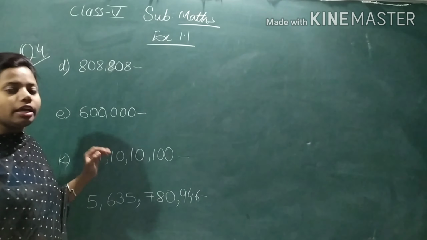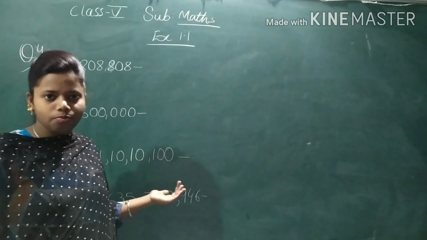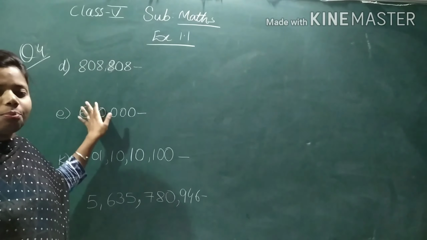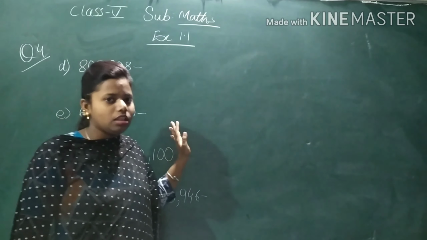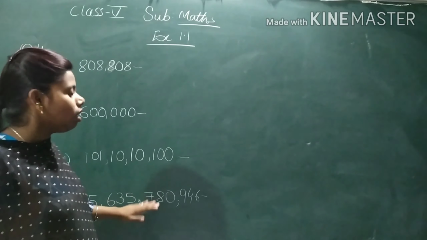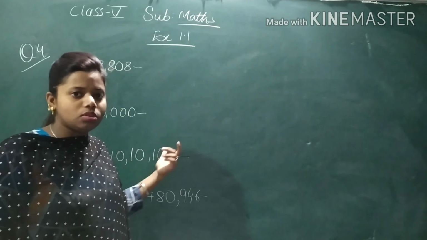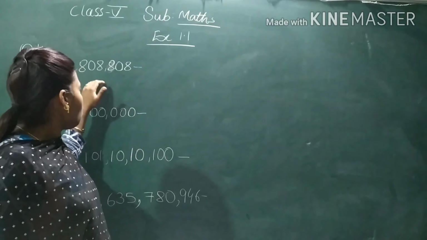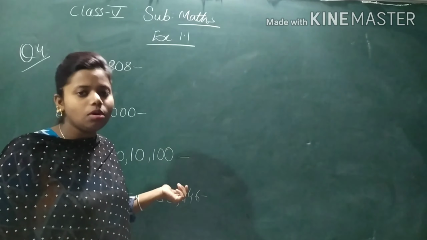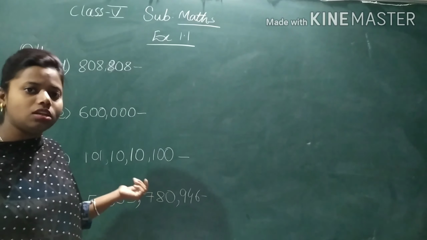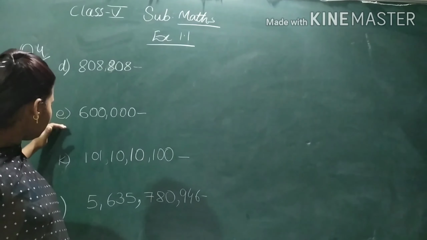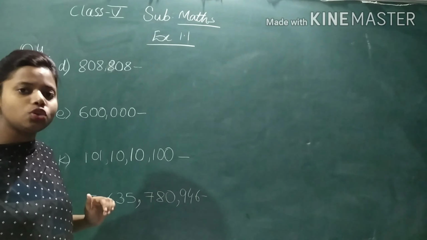Now see, in this question they have given you a few numbers, and they have already separated them with commas. We have to observe the commas and see which system it is in, whether it is the Indian system or the international system. Okay, now let's start. I have taken questions D, E, K and L to show you.